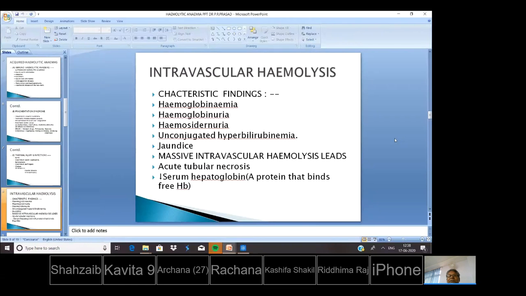There are two types of hemolysis, intravascular and extravascular. In intravascular hemolysis, characteristic findings are hemoglobinemia, hemoglobinuria, hemosiderinuria, unconjugated hyperbilirubinemia, jaundice. Massive intravascular hemolysis leads to acute tubular necrosis, and there is decreased serum haptoglobin, a protein that binds the free Hb.